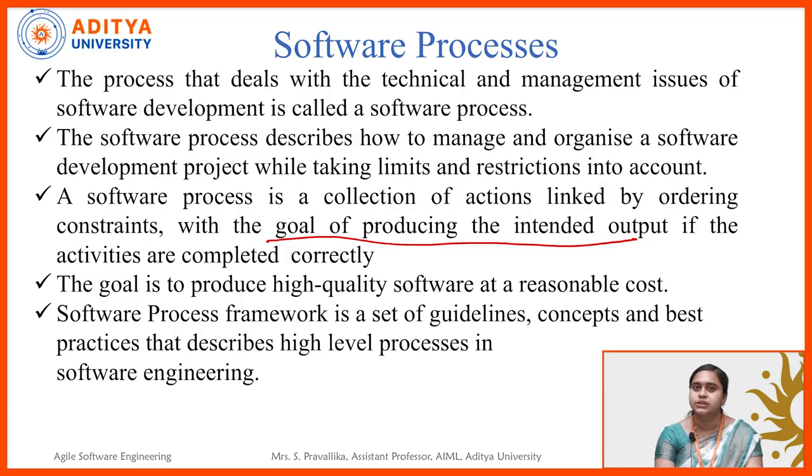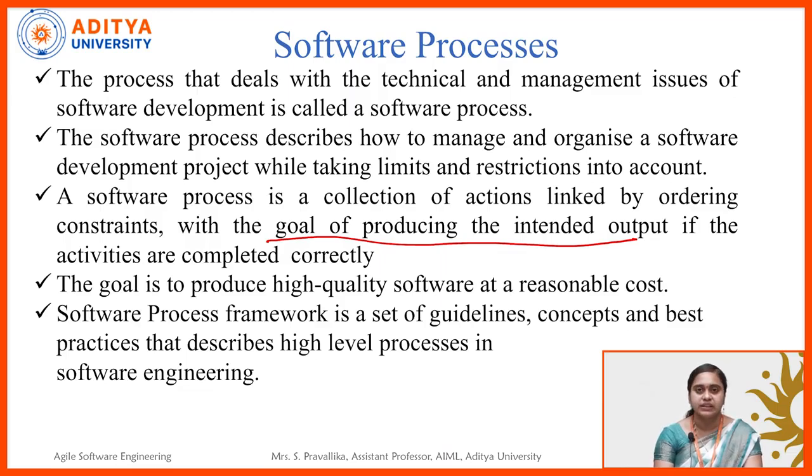So the process is a collection of actions linked by ordering constraints. Every project has some set of constraints to be met, and these are done in the form of actions which are linked, happening one after another or phase by phase.